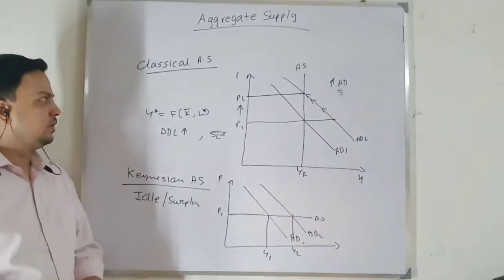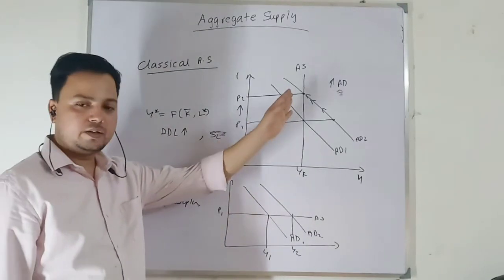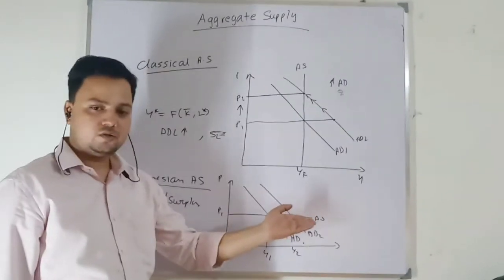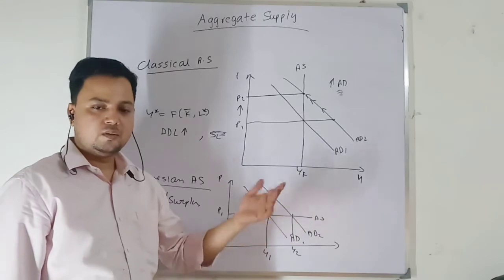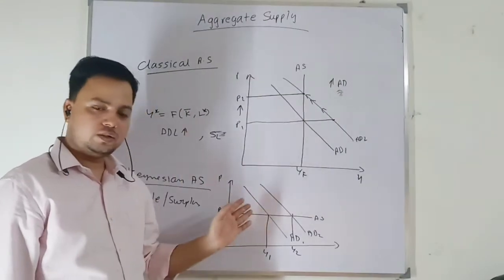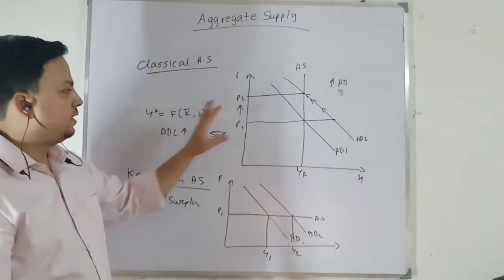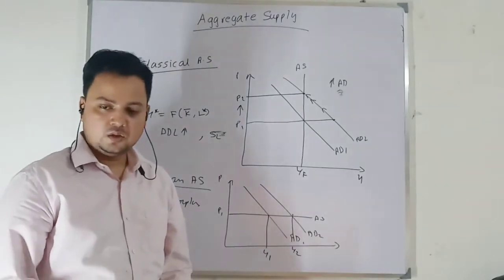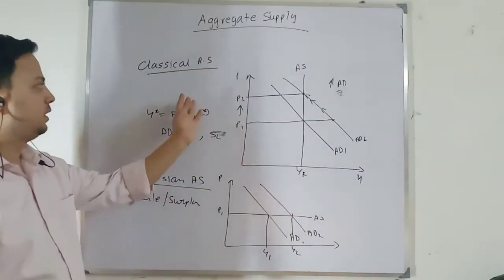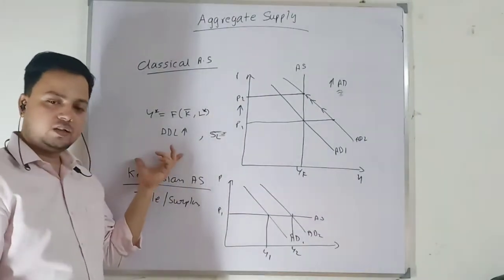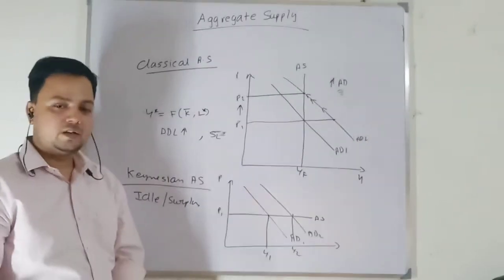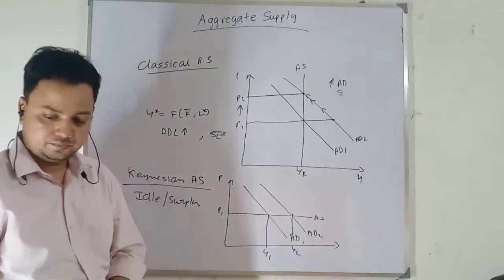So in the classical case, you have a vertical aggregate supply curve. In the Keynesian case, you have a horizontal supply curve. Based on that, we will be having conclusions when there is a shift in the aggregate demand curve. So we will look at this conclusion in the IS-LM framework also, and in the aggregate demand aggregate supply framework also.